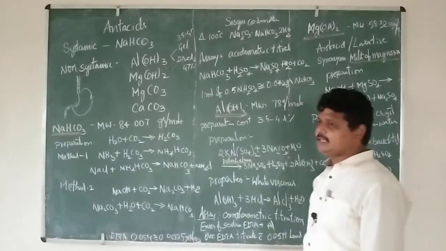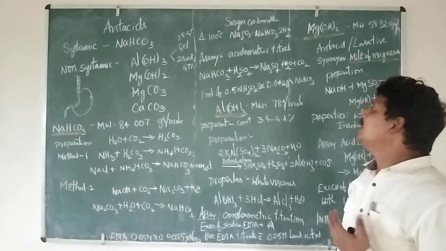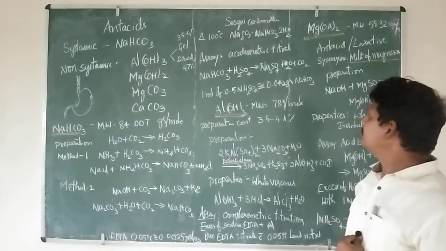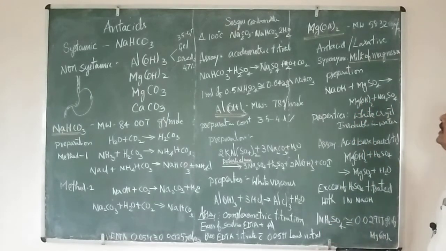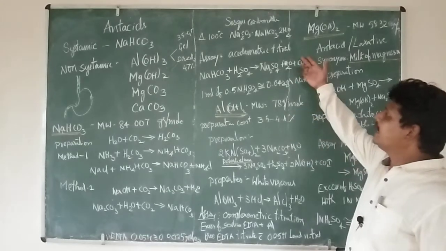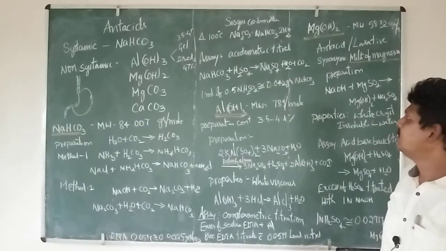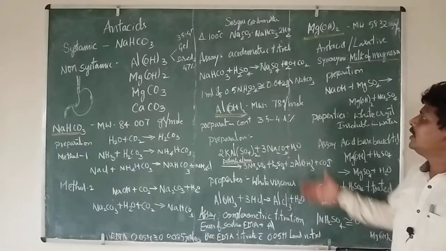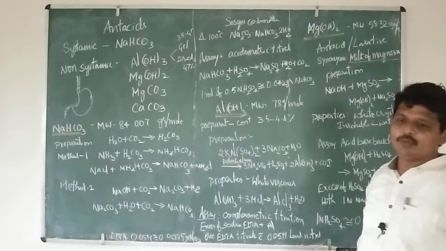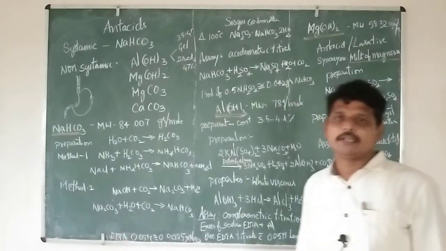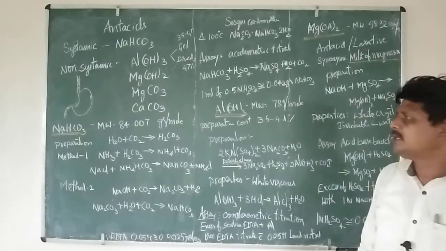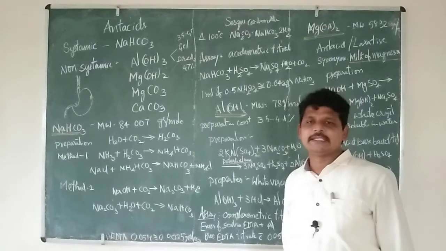Okay, so assay, in the sense of what is the content of the actual active ingredient present in our formulation. It can be done by acidimetric titration: simply by taking the sodium bicarbonate and treating it with the acid, which causes salts to form. Depending on this equation, we can calculate the content of the sodium bicarbonate present in our sample.